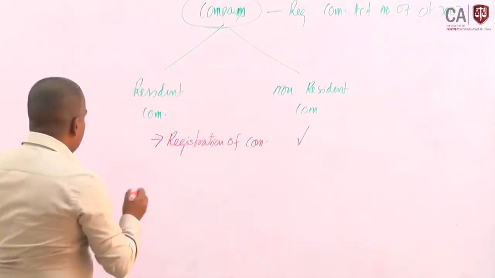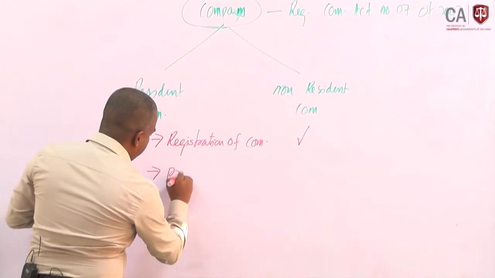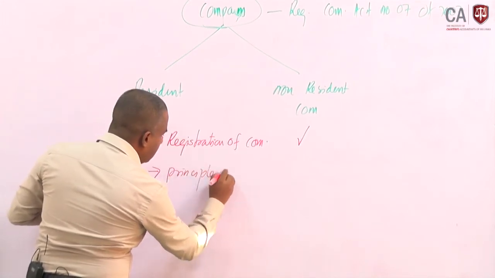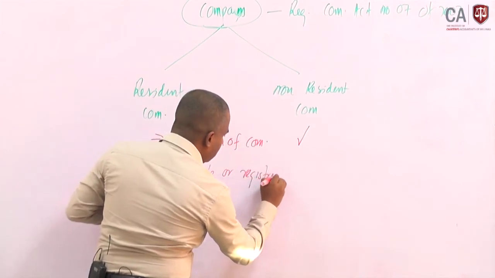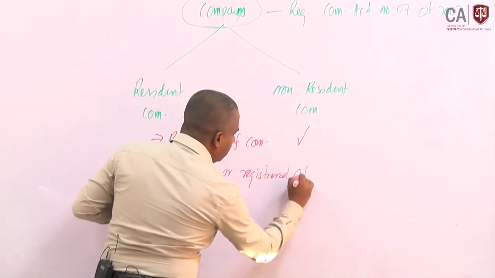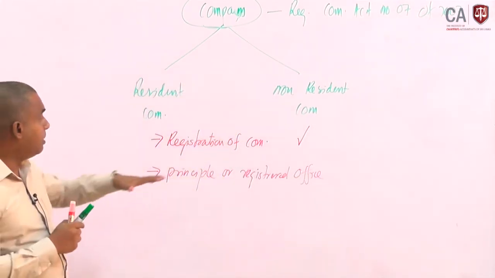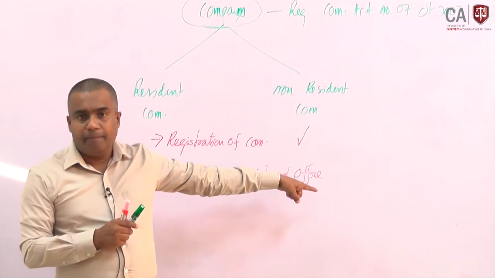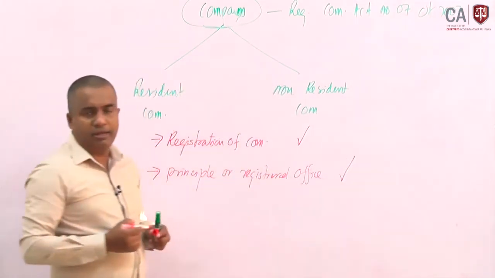Then we can consider the registered office or principal office. Whether this registered or principal office is in Sri Lanka, based on these conditions we can decide this company is a resident company.